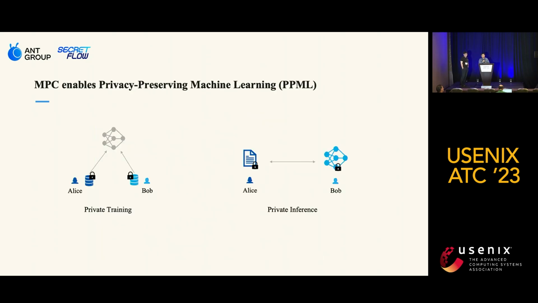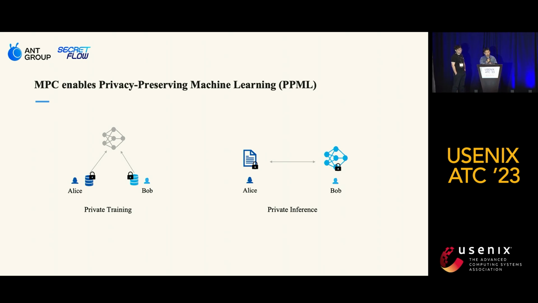Expanding on the use of MPC, it also enables privacy-preserving machine learning. We call it PPML. This means that multiple parties can work together to train a machine learning model without exposing their individual training data sets. Alternatively, a model server can also serve requests from a user while the user's inputs remain confidential, and the model server's model remains secure at the same time.